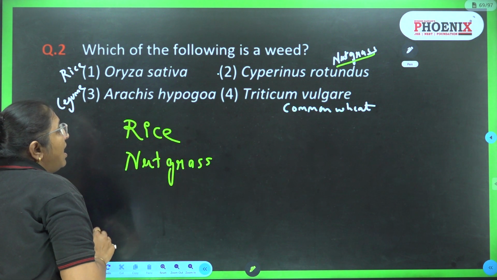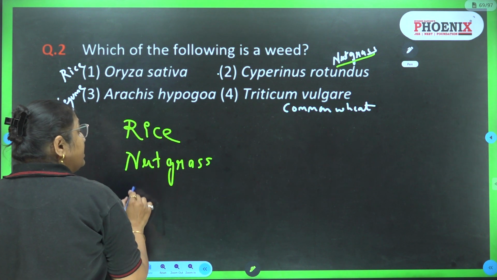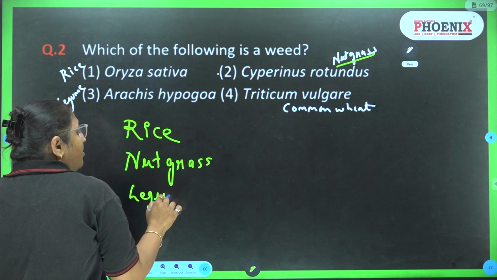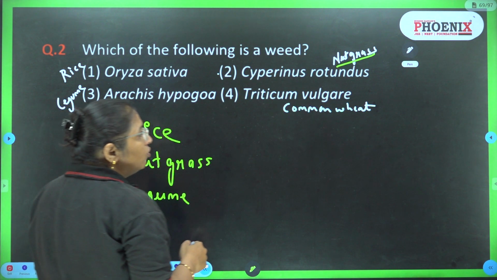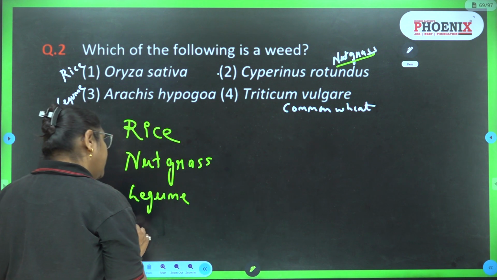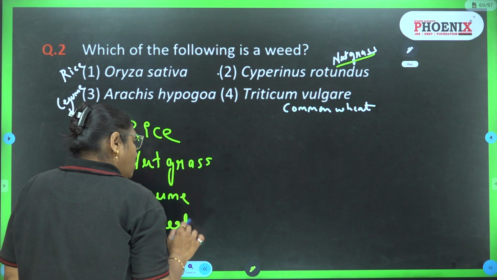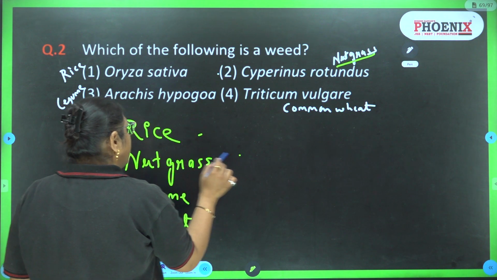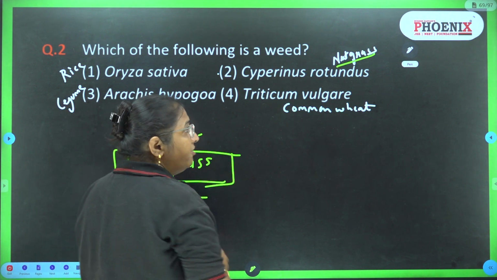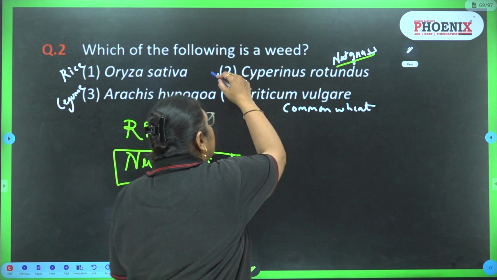Third one is Arachis hypogea. Its common name is legume. And fourth one is Triticum vulgare, that is the common wheat. So out of all these, nut grass, it is the wheat. So the answer is second.